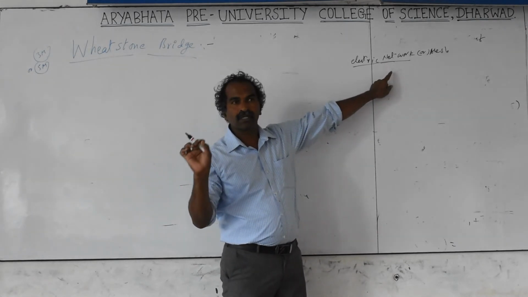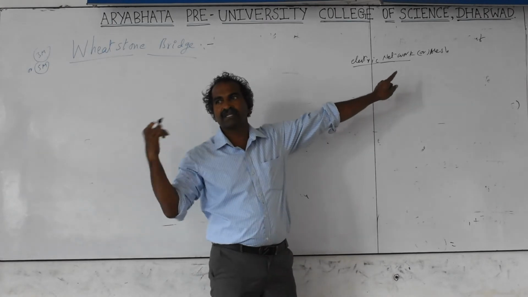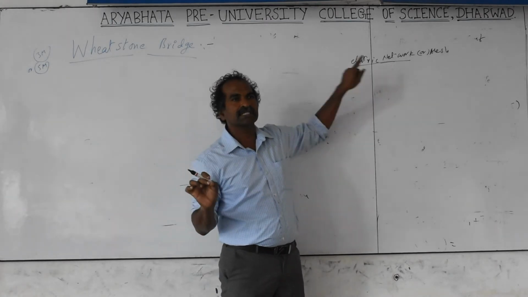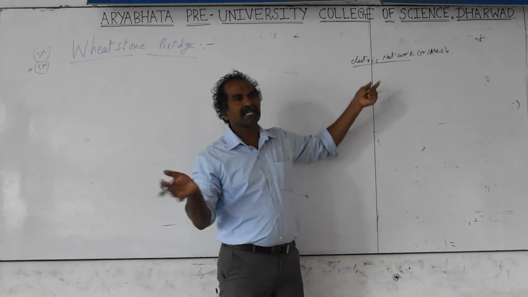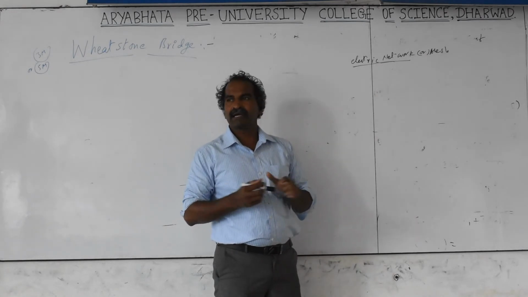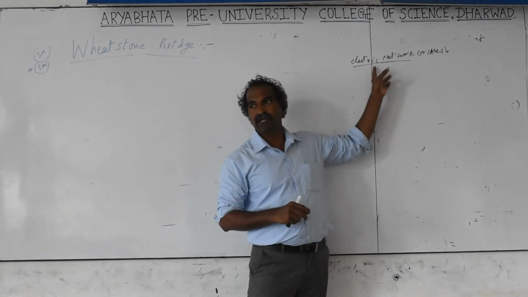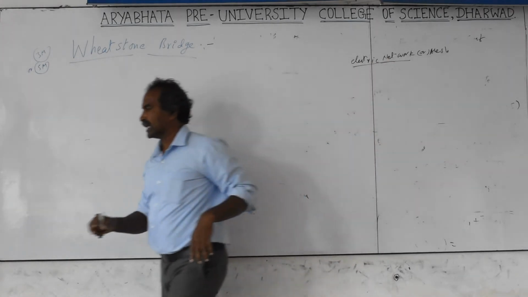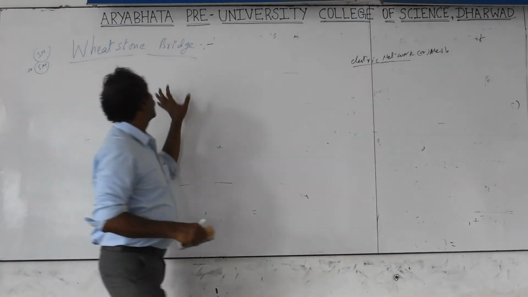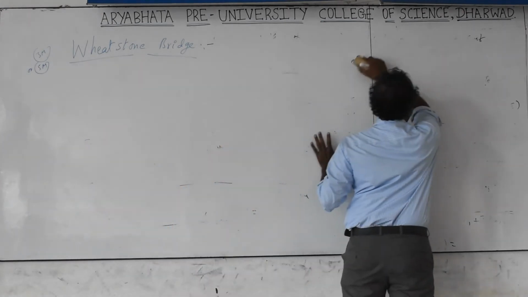Whereas node or junction is used for the first law. First law is for node or junction. Second law is for mesh. A mesh contains many electrical devices arranged so that the current can form a closed path, a closed loop. This is called network or mesh. Definition I will give you again later. Wheatstone bridge. Wheatstone is the name of a scientist.